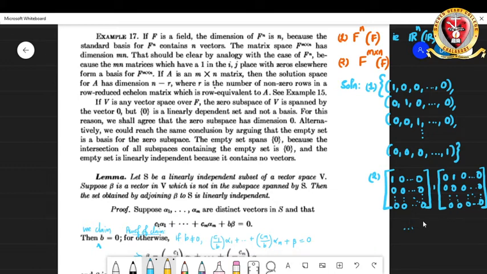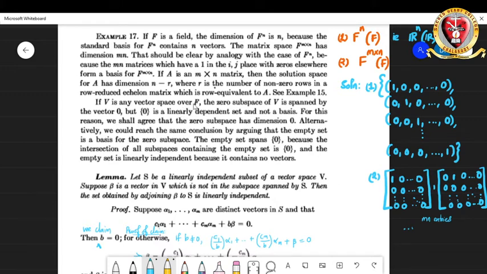So how many such entries are there? mn entries are there. So the number of elements in that basis will be mn. So the dimension of F to the m cross n over F will be mn. So that is some basic things which are present in example 17.